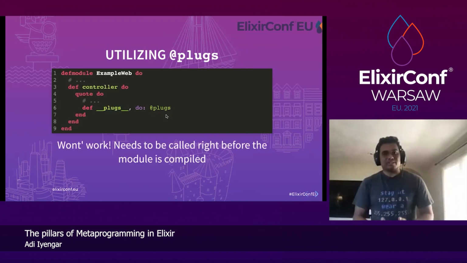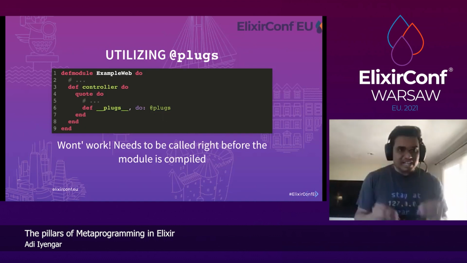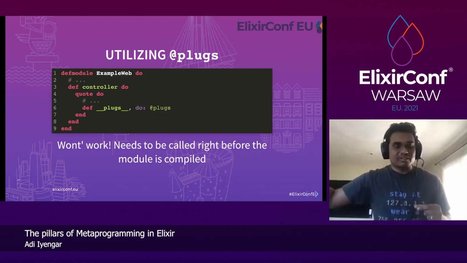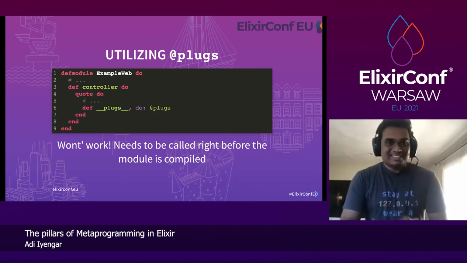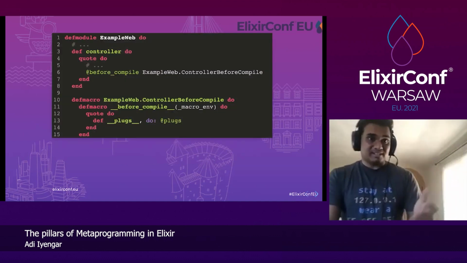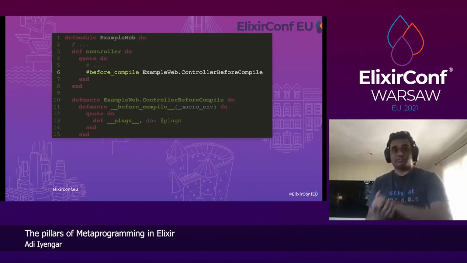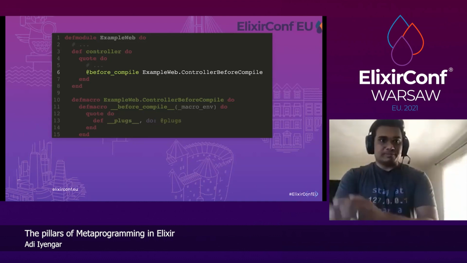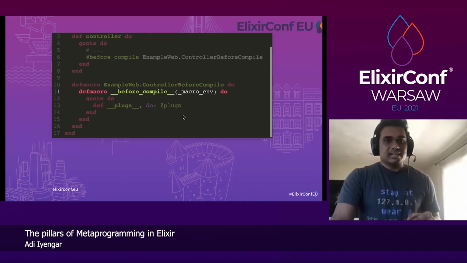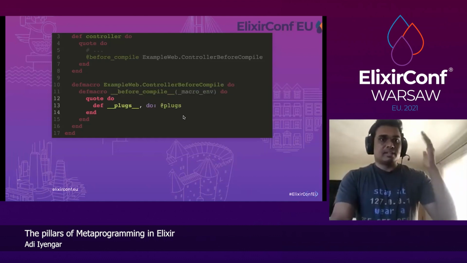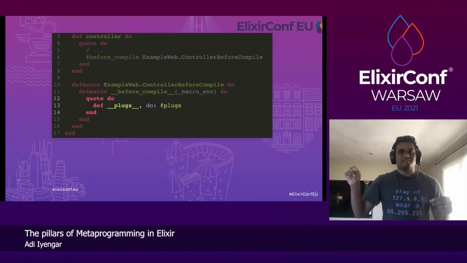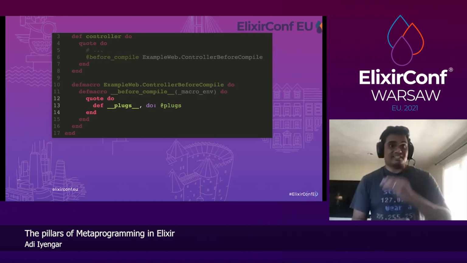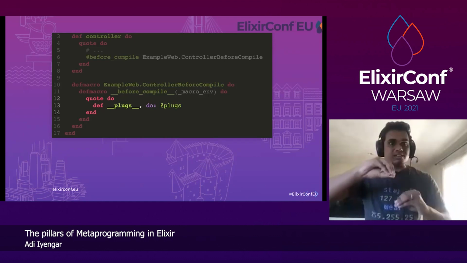Unfortunately, it won't work because this needs to be called at the very end of the controller, right? Because you can call plugs after you call use controller, right? We know there's a way to do that. We can do that by using before compile. So instead of defining the function right there, you register a before compile callback and delegate it to a different module. And what that does is it defines the before compile callback and defines the function __plugs, which just returns the state of module attribute at the very end of the compilation. And since it's at the very end, it will have all the plug calls.